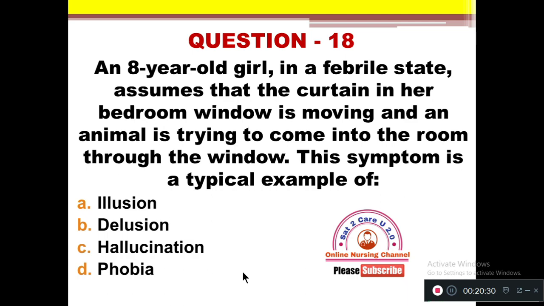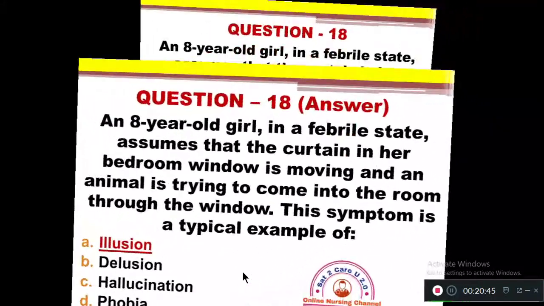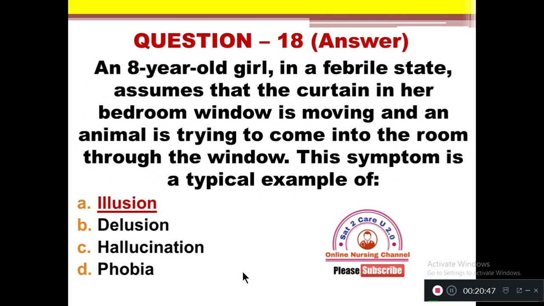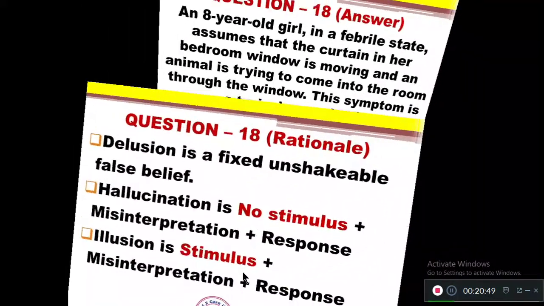Very critical question, and it is a confusing question also, whether we should choose illusion or hallucination, or it will be phobia or delusion. So what are you going to choose? So we choose that it is an illusion. So why is it not hallucination? Let's see the rationale here.